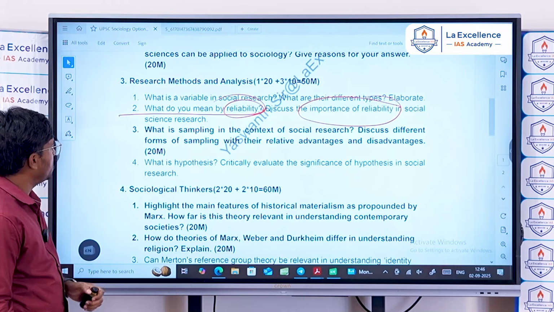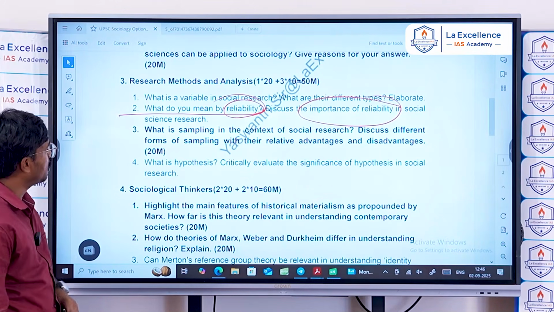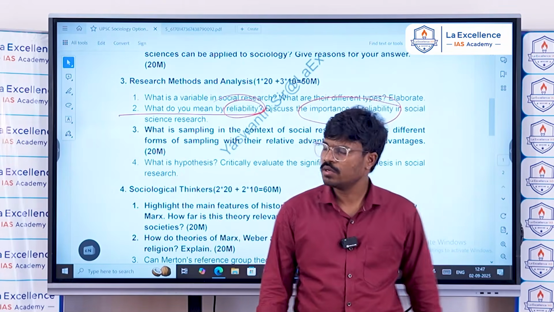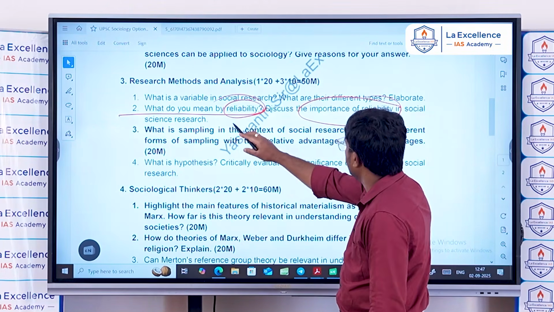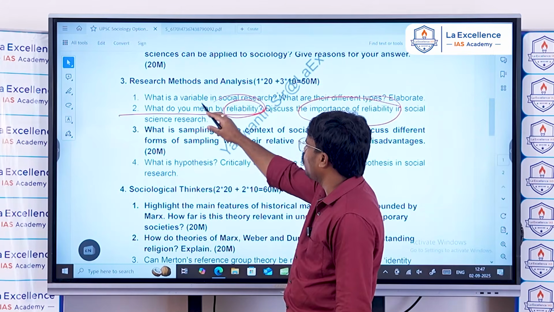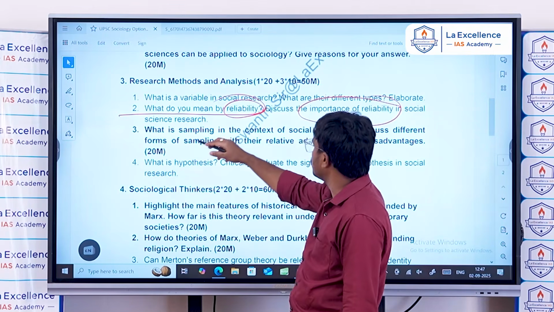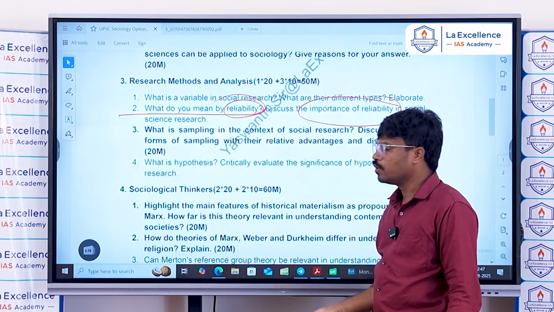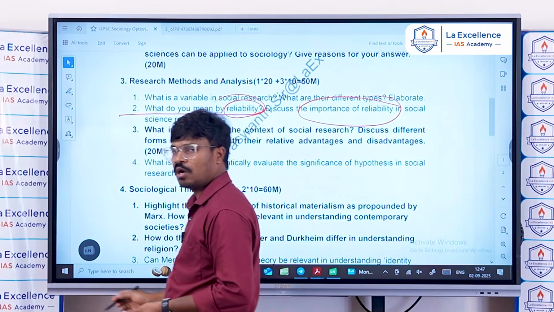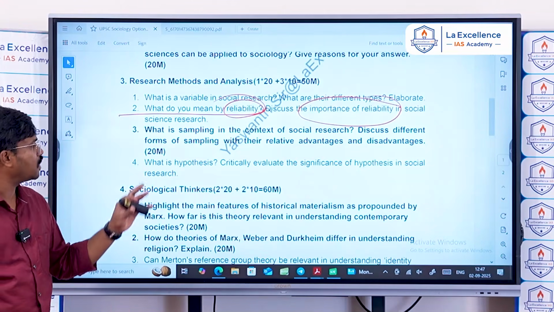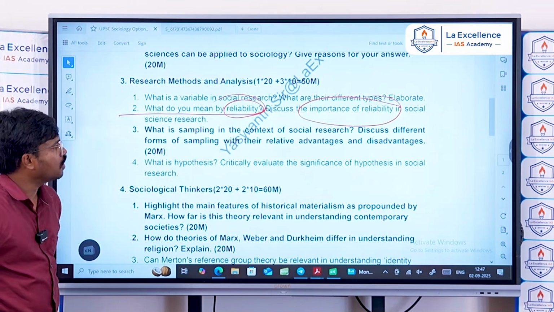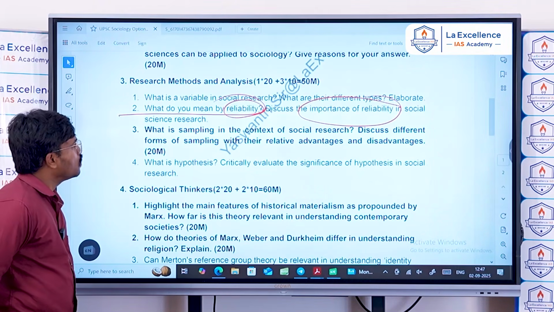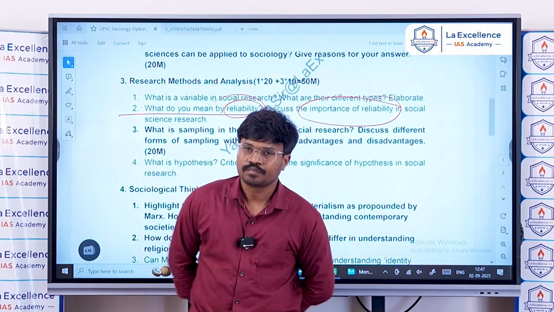And next, the third question in social research methods and analysis: what is sampling in the context of social research? If you observe all the questions, they are simply easy and direct questions: what is a variable in social research, what is sampling in the context of social research, and what is a hypothesis. If you look at the four questions from this chapter, all of them are direct questions. What is sampling in the context of social research?